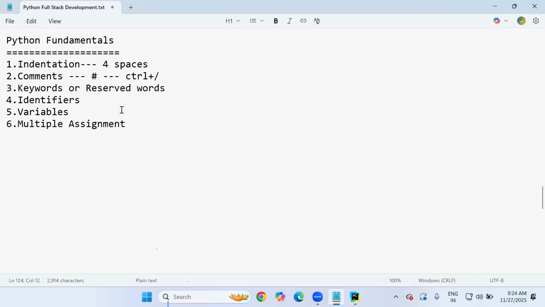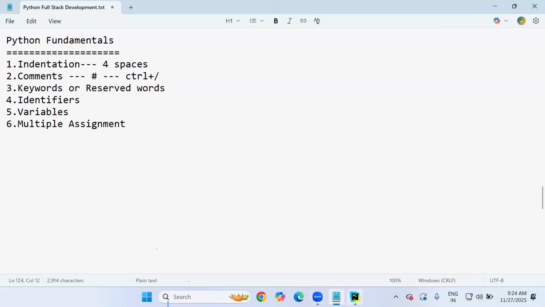Keywords are reserved words. Some words will be reserved for a particular task in any language. That word should only be used for the specific task for which it was designed. You can't change its purpose. For example, if is a keyword in Python which is used for conditional checks. So as a programmer you have to use the if keyword for condition checks only. But if you say, sir, I want to use the if keyword as my variable, it will not be allowed.